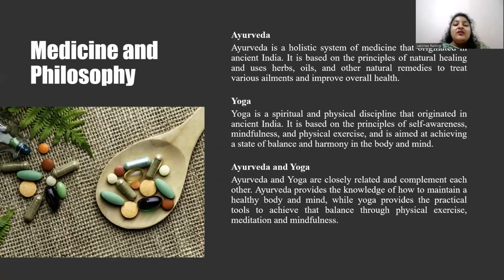So, in this, I just want to include Ayurveda and yoga. Ayurveda and yoga are two interrelated practices that originated in India over 3,000 years ago. Ayurveda means the knowledge of life, recognizing the body's three life forces, the doshas: vata, kapha, and pitta.